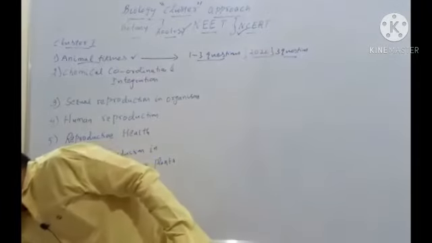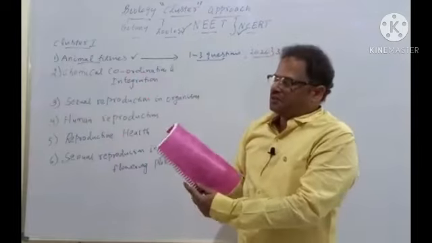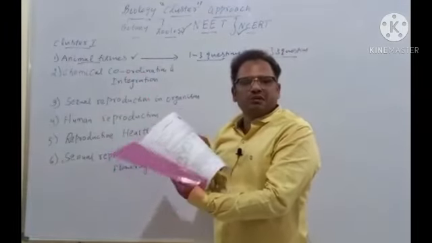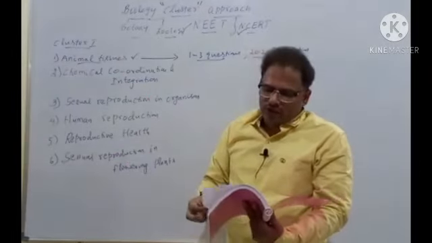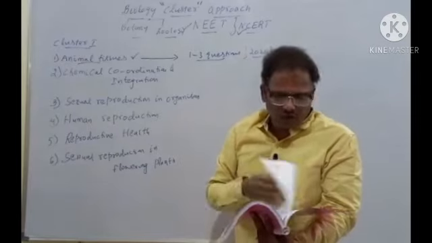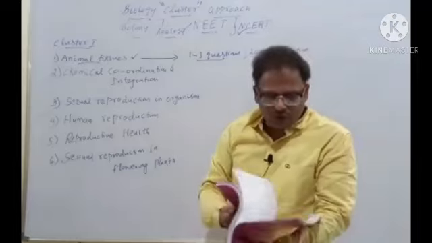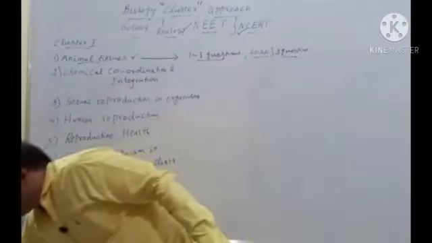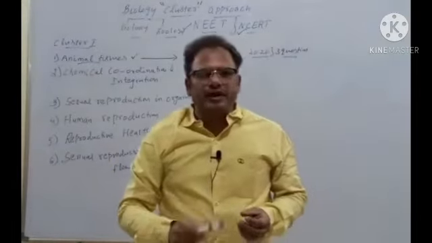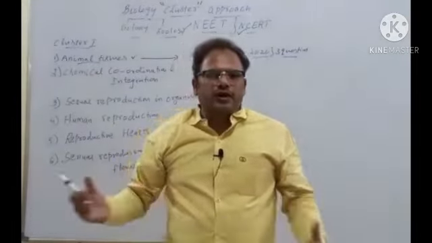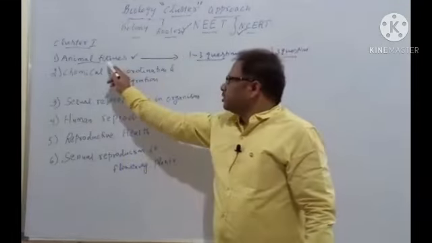And I have the proof also. Here is the collection of different question papers. This is the NEET 2020 question paper. I have different collections, and I have just now referred to one question, for example. You can check it out. In 2020, as many as 3 questions came: 2 questions from epithelial tissues and 1 question from blood. Blood means neutrophils, the different types of granulocytes, and their function was asked. So 3 questions came from animal tissues.